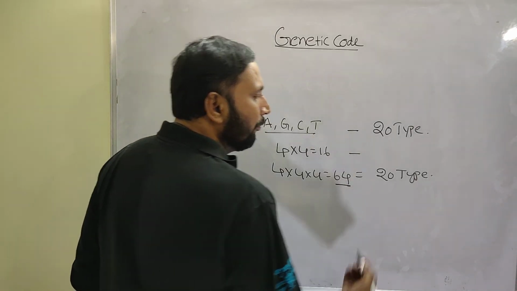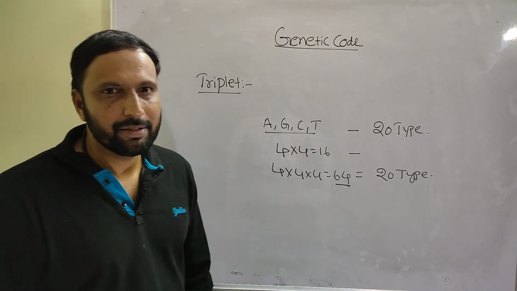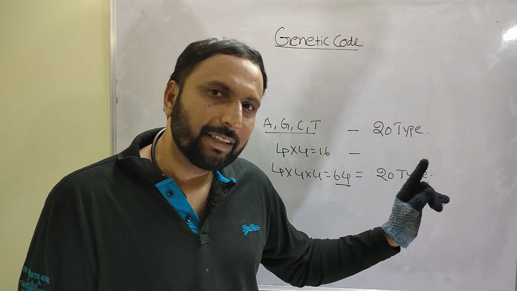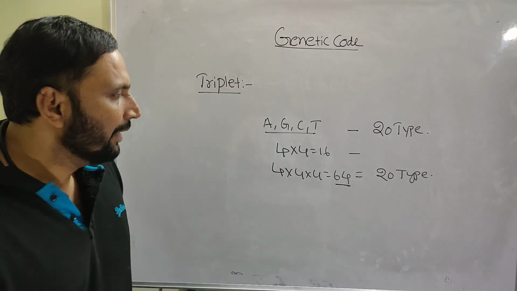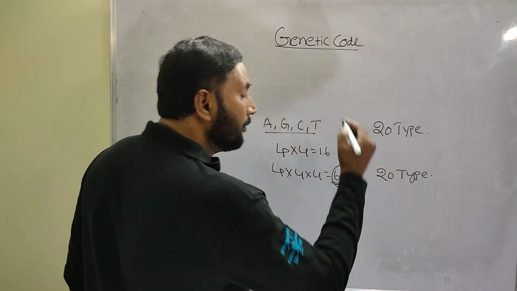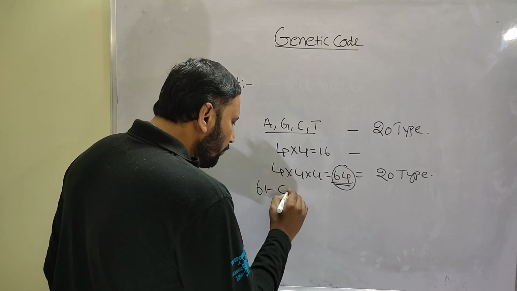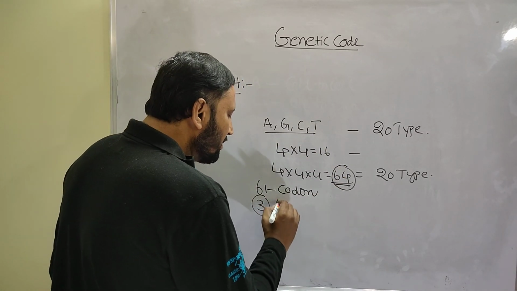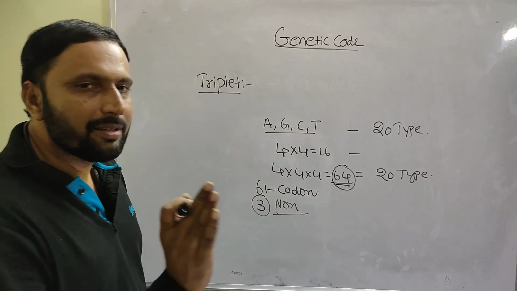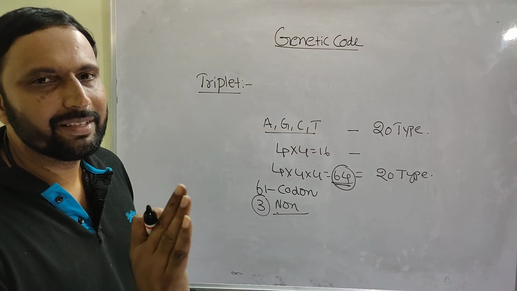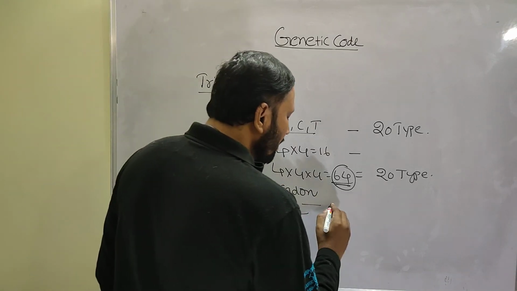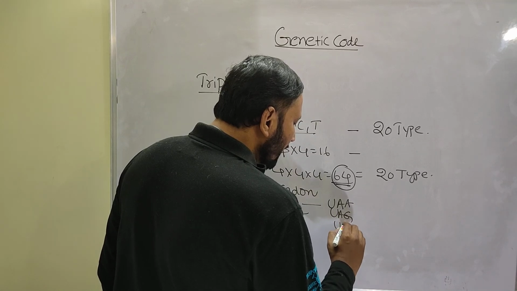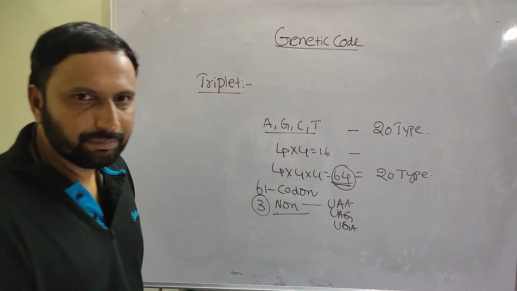Anyway, 64 codons code for 20 types of amino acids. Now, is the statement that 64 codons code for 20 types of amino acids truly correct? No. Why? Of these 64 codons, only 61 codons are sensible codons. The remaining 3 are nonsense codons. These 3 nonsense codons don't code for any amino acid. What are the 3 nonsense codons? UAA, UAG, and UGA.